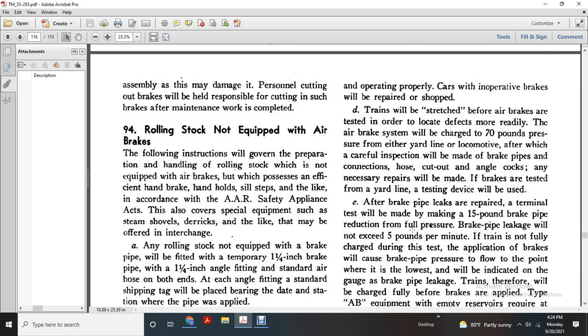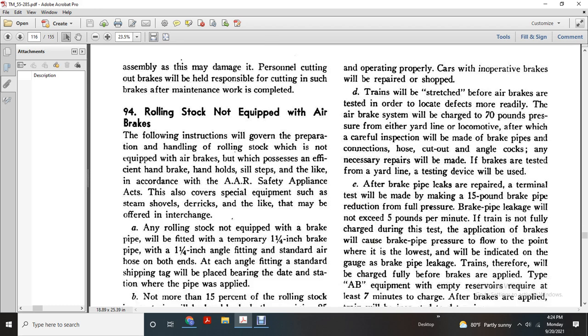In operating properly, cars with inoperable brakes will be repaired in the shop, but the trains will be tested before departure with the air brake test in order to locate the defects more readily. The air brake system will be charged to 70 pounds pressure with either the yard line or locomotive, after which the car inspection is made with the brake pipe connected to the hose, cutout, and angle cock. Any necessary repairs will be made.